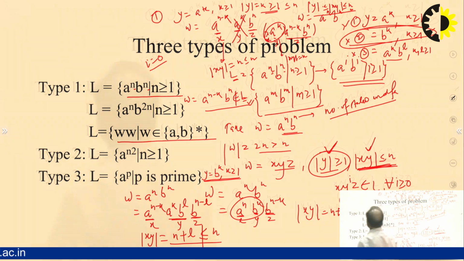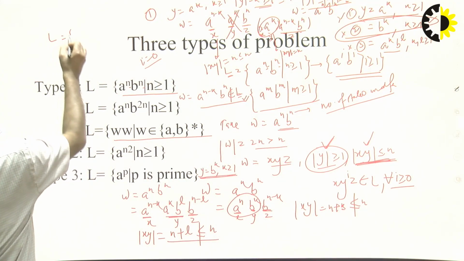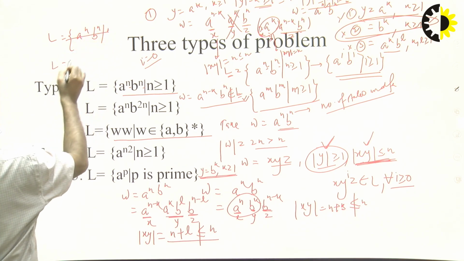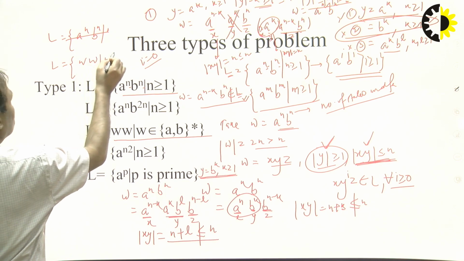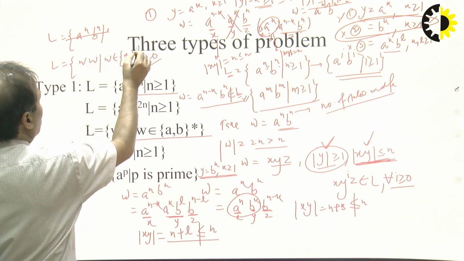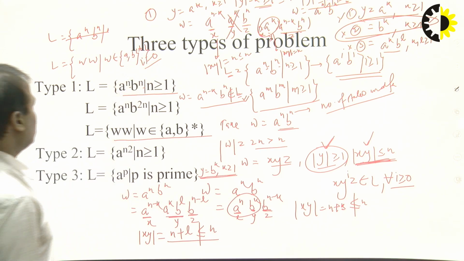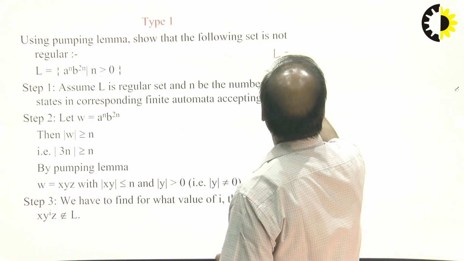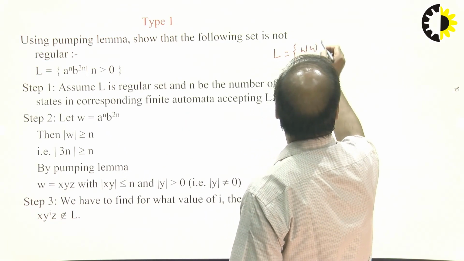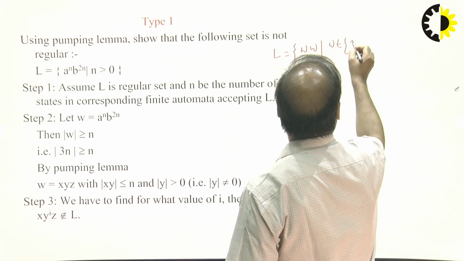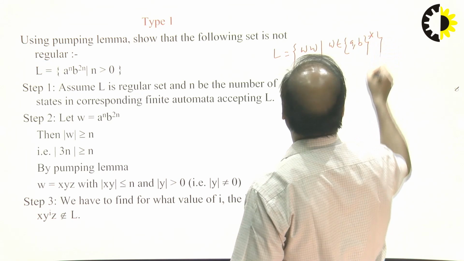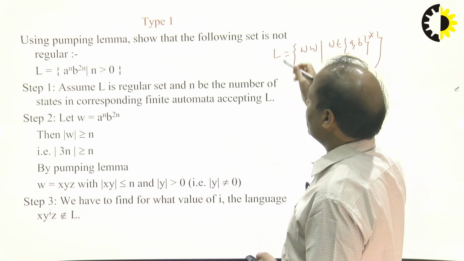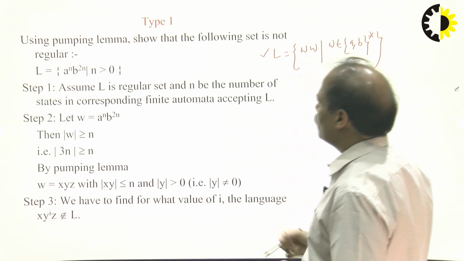Suppose the question is L equal to ww, where w belongs to (a+b) star. How to prove it using pumping lemma? So I am coming to here that ww, right? w is actually part of (a,b) star. So we assume that L is regular. The question will be how to prove L is not regular.